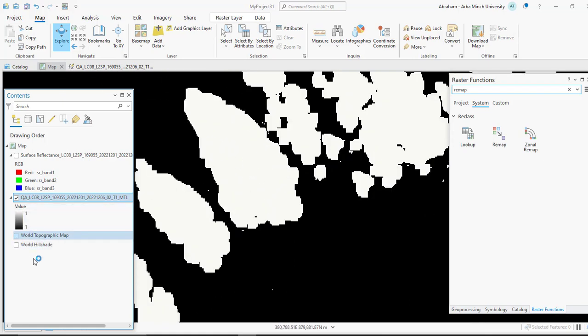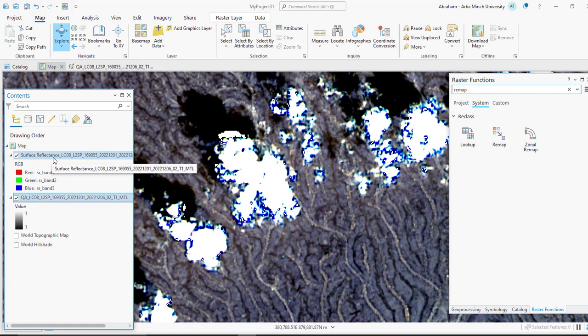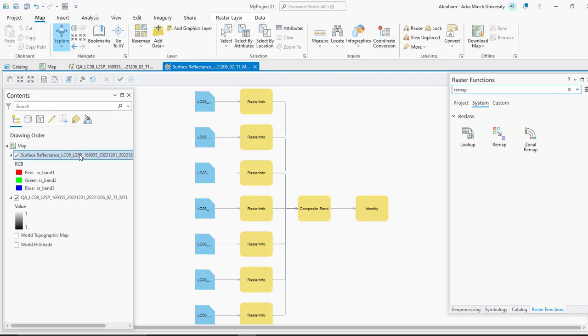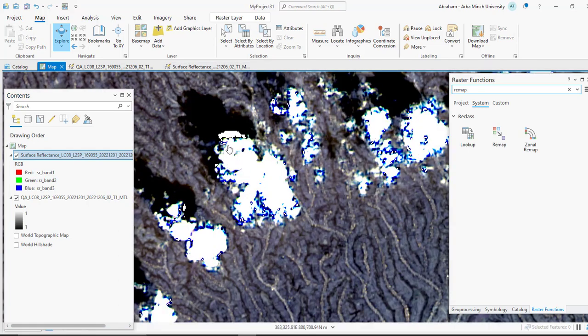Next we are going to do the similar thing to the surface reflectance image. Right click and open edit function chain. Next we are going to use a clip function in order to clip the surface reflectance band by using this QA or quality assurance band. Our aim is removing these clouds and shadows from our original surface reflectance band.